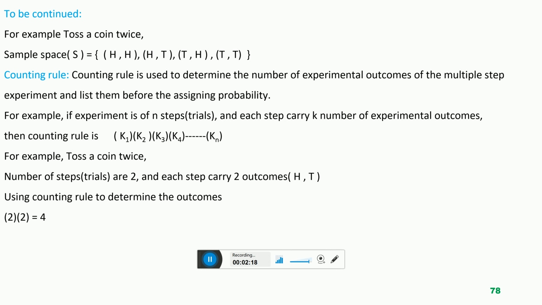The team has to play 2 games. So how many experiments? 2 experiments. So in the 2 games, the captain of the Afghanistan team will toss a coin twice.